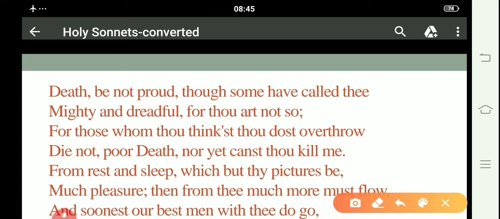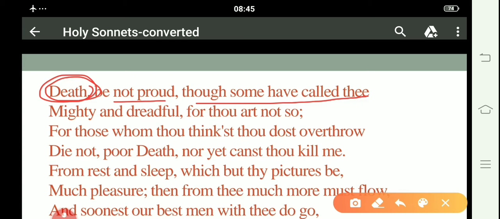So here the meaning of the first line is: death be not proud, though some have called thee mighty and dreadful. Here the speaker directly addresses the personified death. As you can see, death is personified as a human being.